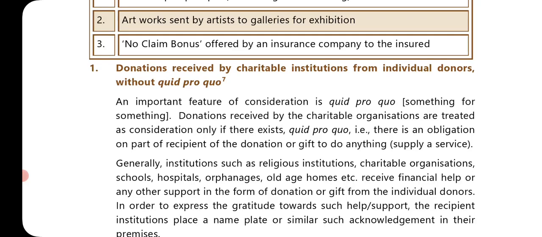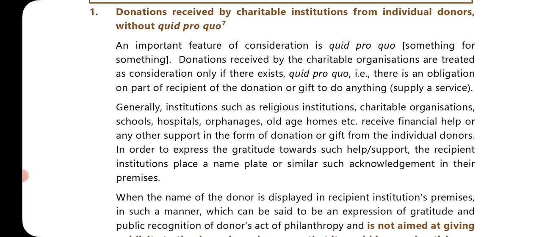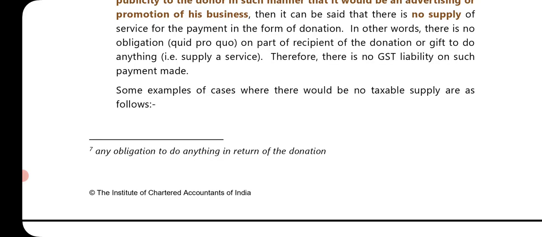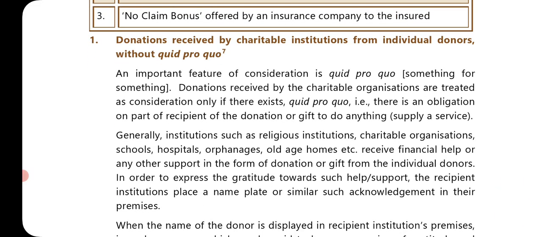Let us read that. Donation received by a charitable institution from individual donors without quid pro quo. What is given? Any obligation to do anything in return of the donation. And an important feature of consideration is quid pro quo, something for something. Donation received by a charitable organization is treated as consideration only if there exists quid pro quo. That is, there is an obligation on the part of the recipient of the donation or gift to do anything, supply a service. Okay, so a charitable hospital is there, somebody is donating a particular amount, and the person is also getting some service from the hospital.